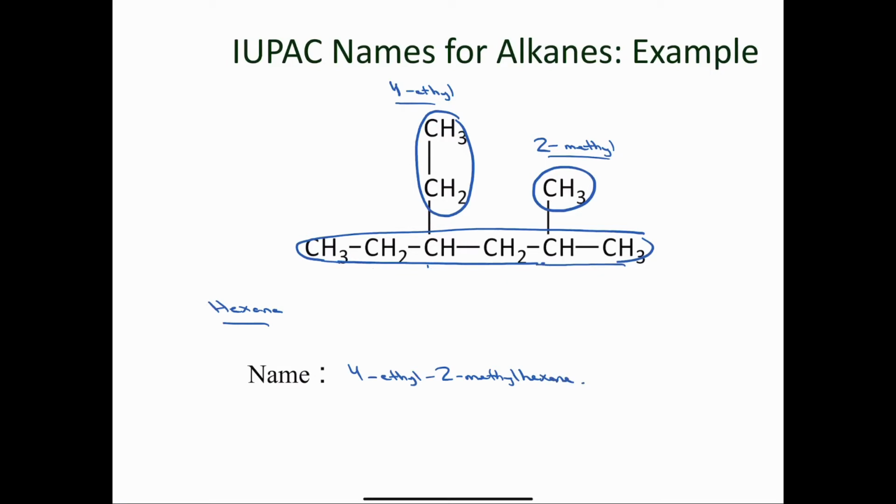Now you may be asking, why don't we number from this end? 1, 2, 3, 4, 5, 6, like this. The reason why this is incorrect, because our ethyl group would have the number 3 and our methyl group would have the number 5. Remember, we go for the first point of difference and we want to give our alkyl group the lowest possible number. So a 2-methyl is lower than a 3-ethyl, and therefore this numbering system would be incorrect.